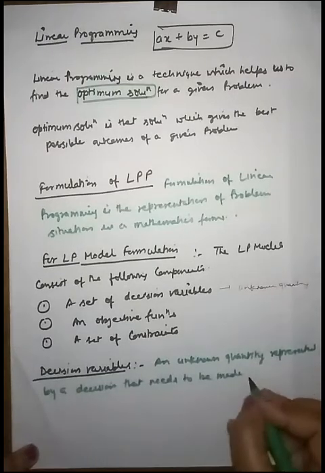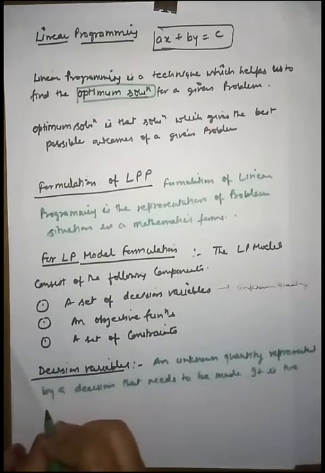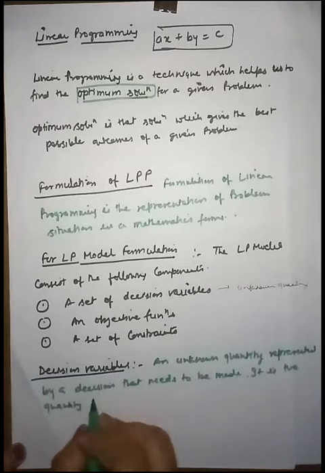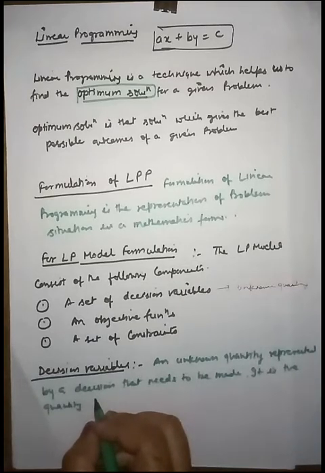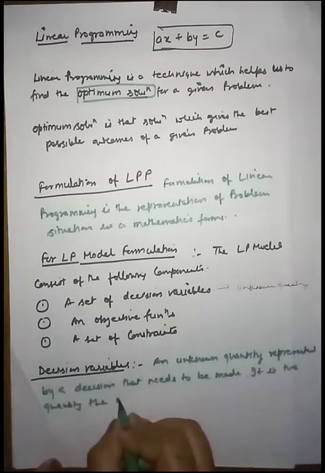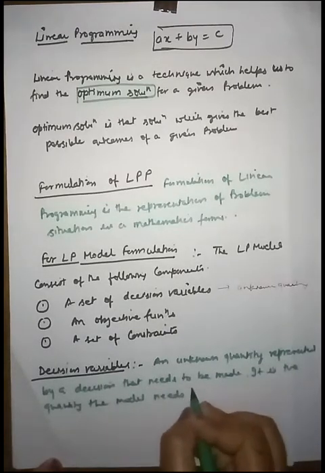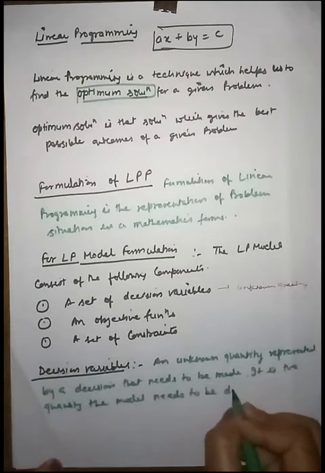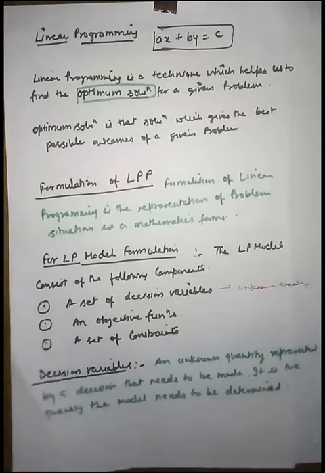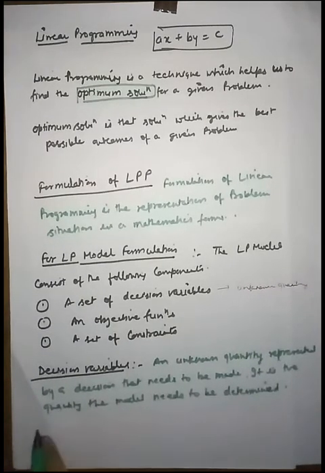It is the quantity the model needs to be determined. The model needs to be determined, right friend? So this is the decision variable.